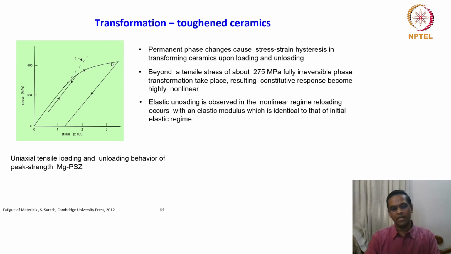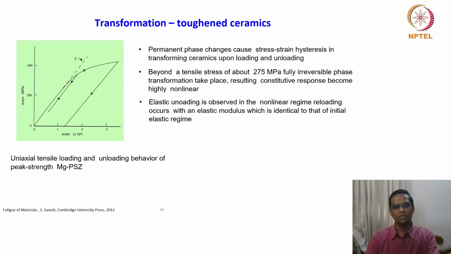So what you have to understand here is that in metallic materials, we are talking about dislocation mediated plasticity. Here we are talking about transformation mediated plasticity. And one difference is that in dislocation mediated plasticity, volume is conserved, but contrarily here it is slightly different. That's what I just showed with some of the numbers.